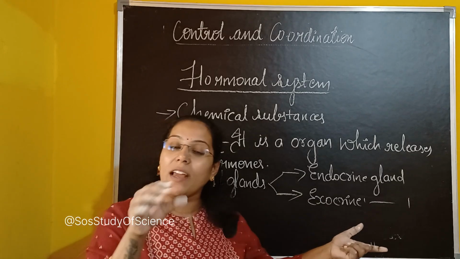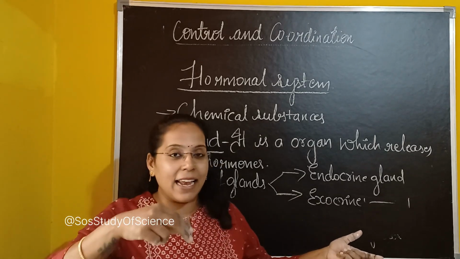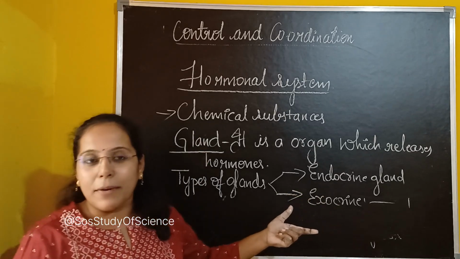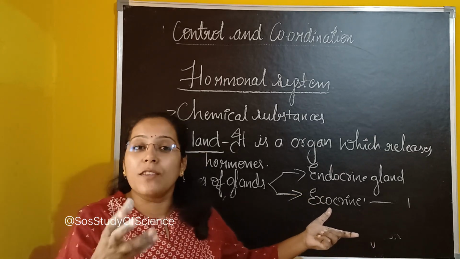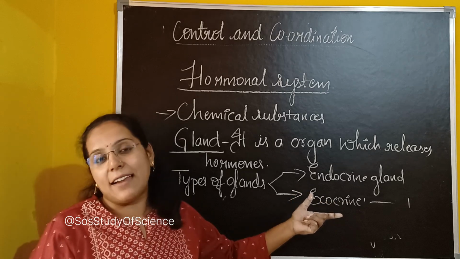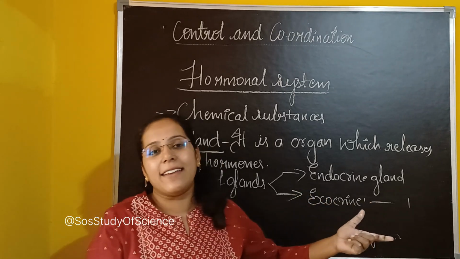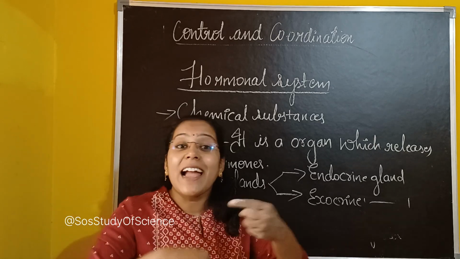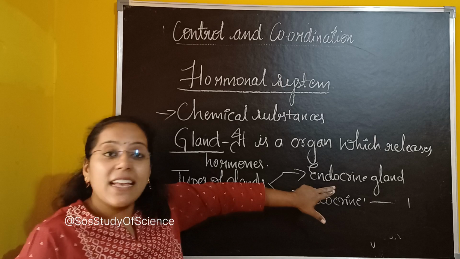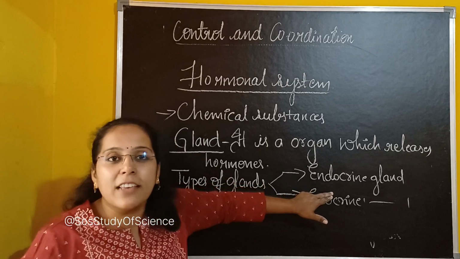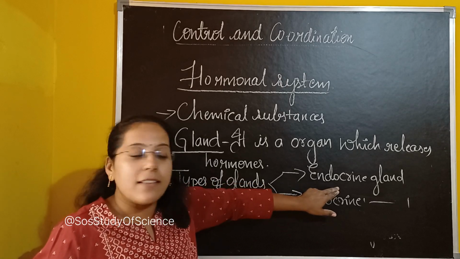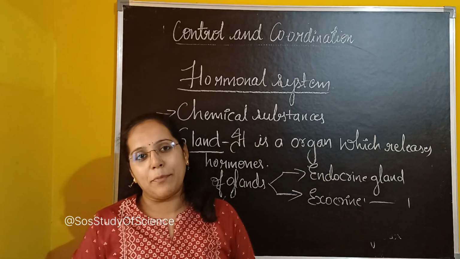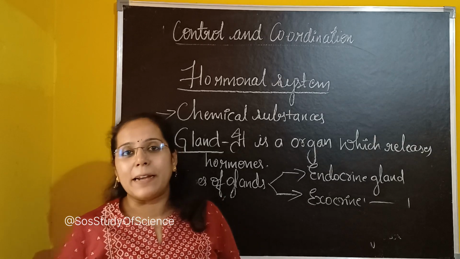So now, what is an endocrine gland? Endo means in, exo means out, correct? Endocrine glands are those glands which add their secretion directly into the blood. That means these glands release hormones, chemical substances, and these chemical substances released by the endocrine gland will directly mix with the blood.